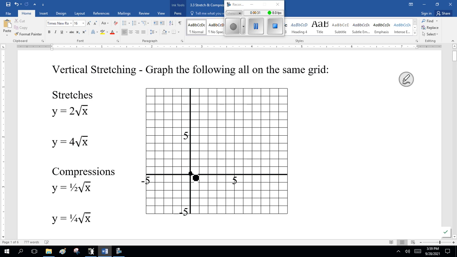Now, we've done enough of these. When x is 1, y is 1. When x is 4, the square root of 4 is 2. When x is 9, the square root of 9 is 3. The original function goes something like that.